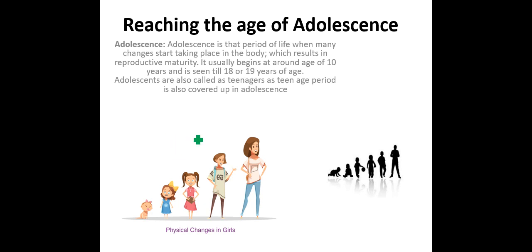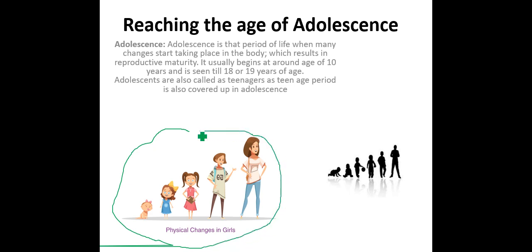here you can observe that some physical changes are shown in this figure. Here you can also see the physical changes. There is a small kid, and when this small kid grows, different changes can be seen in their body.